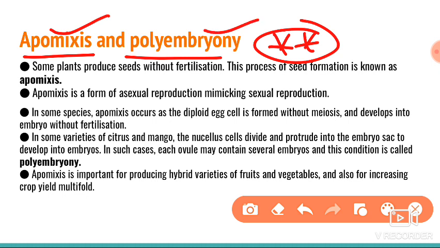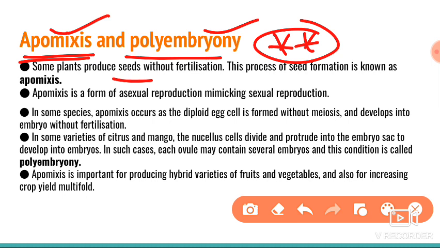So many times they ask the definition. In some species of plants, for example in some grasses, they show apomixis.